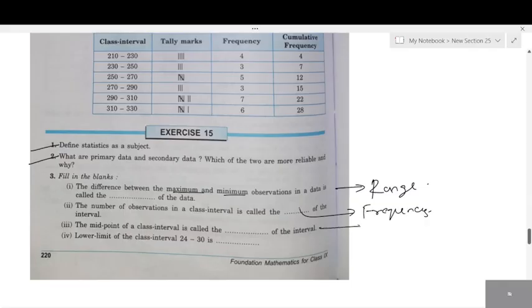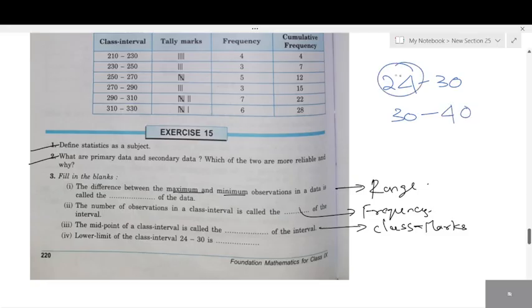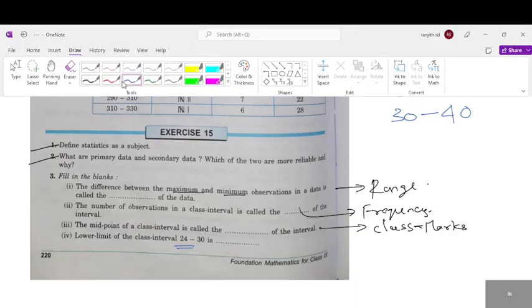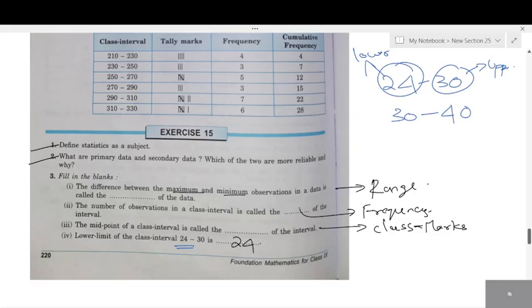Okay. Class marks. Frequency, class marks. Take down the direct answers. Go through this, students. Fill in the blanks. If not, again I have to show all this. Whatever sentence they have given. Fine. Here I'll tell you all. See, whenever you group 24 to 30, 30 to 40, what do you call this? Lower limit or upper limit? What do you call 24? What about 30? Lower limit. In this class interval, what is the lower limit? What's the answer, students? 24 is the answer. Yes. Quickly make a note of this: range, frequency, class marks.